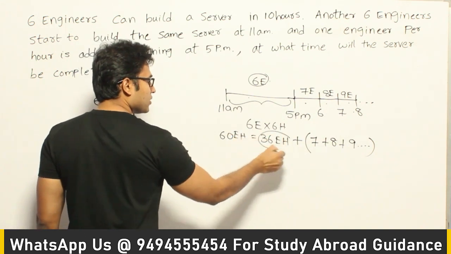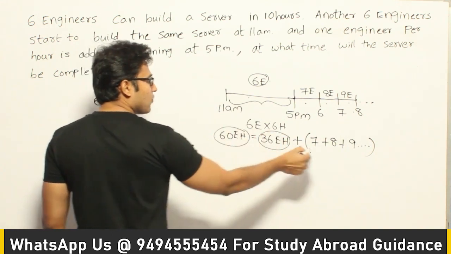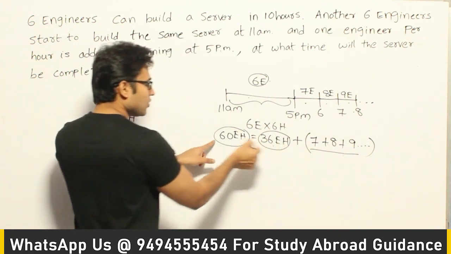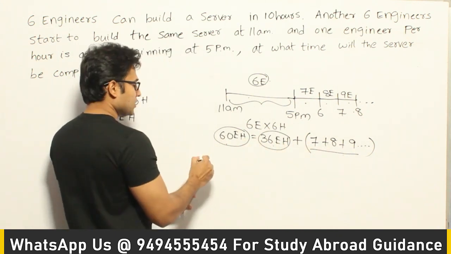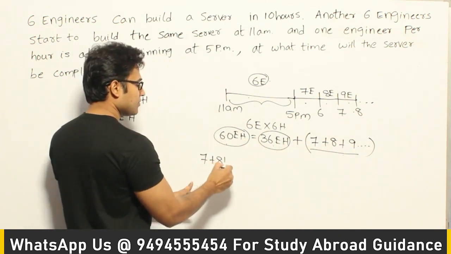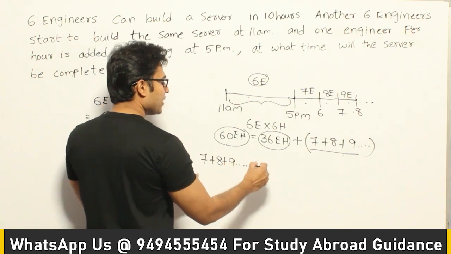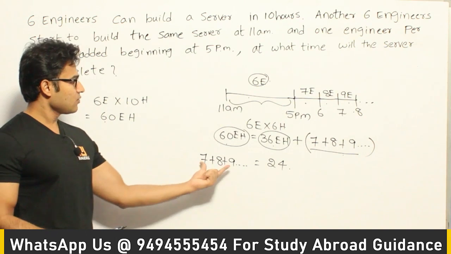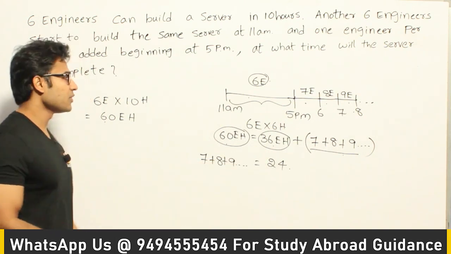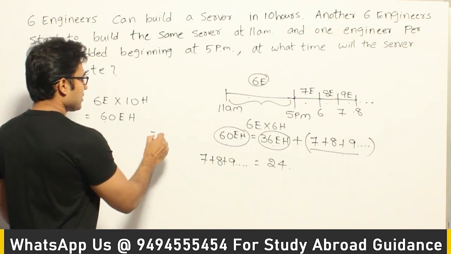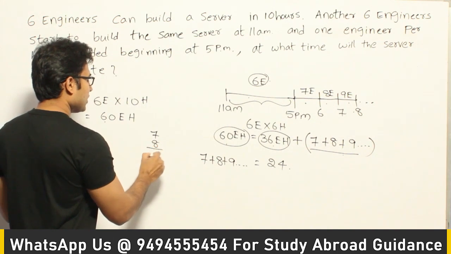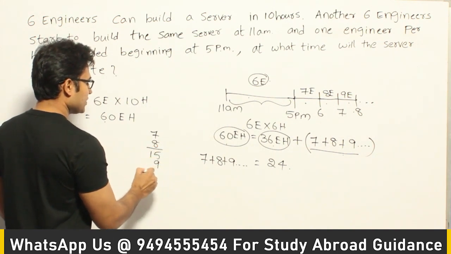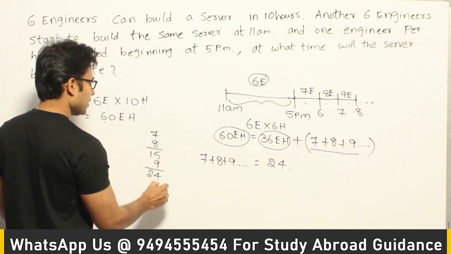Now if you try to find out the difference between these two, you'll find out that this series should be equal to 24, right? Which is 7 plus 8 plus 9 and so on should be equal to 24, right? Now we should find out what is this sum so that it is equal to 24. Now if you see this, 7 plus 8 equal to 15, 15 plus 9 equal to 24, right?